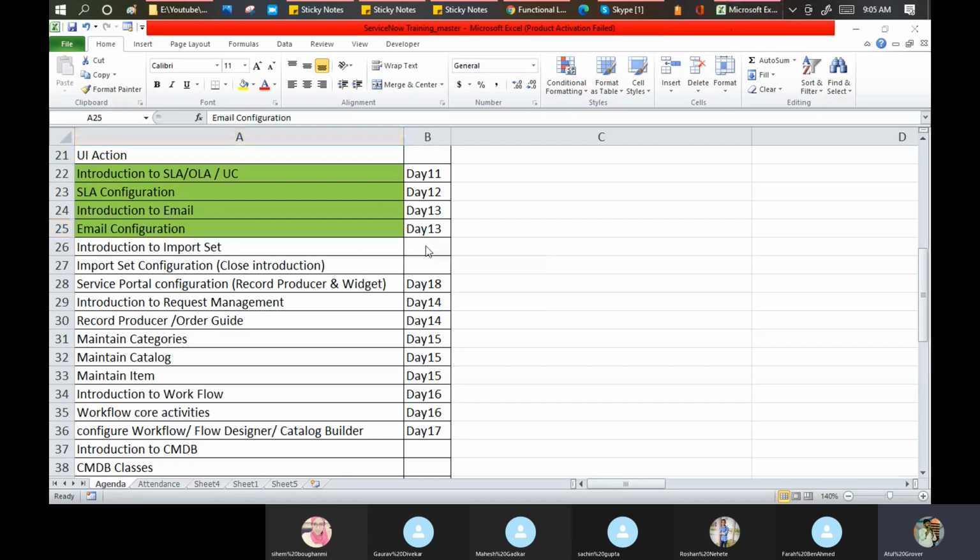These are the topics we are going to start now: request management, order guide, catalog item, categories, workflow activities, and flow designers. I targeted this for 3 days, but let's see how we can proceed. For the next 3 days, we will talk about only one term, that is request management. What do you mean by the word request?